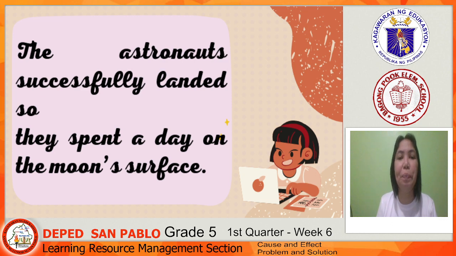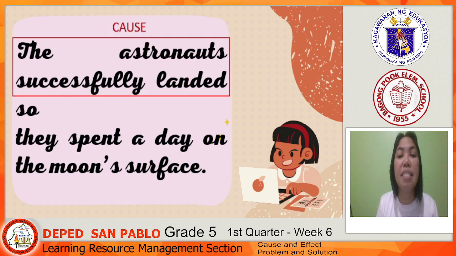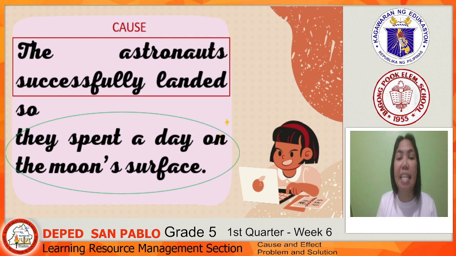Let us read. The astronauts successfully landed, so they spent a day on the moon's surface. In this sentence, let us find out which is the cause. The cause here is the astronauts successfully landed. So when they successfully landed, what was the effect of that? The effect is they spent a day on the moon's surface.